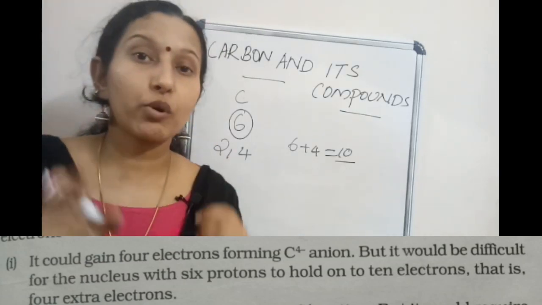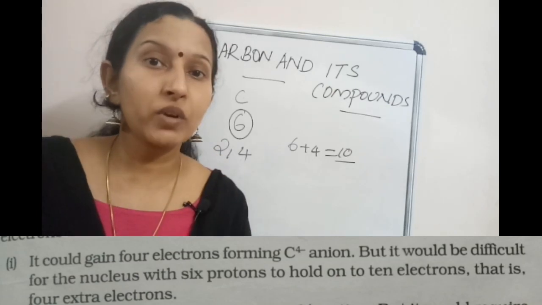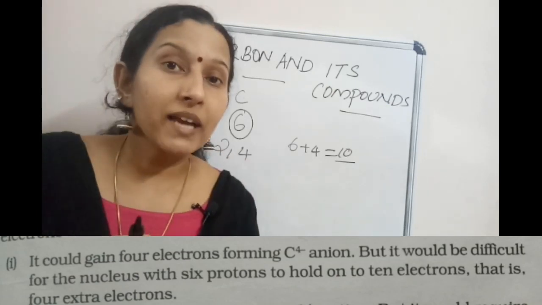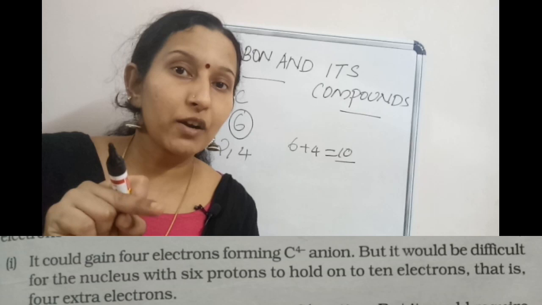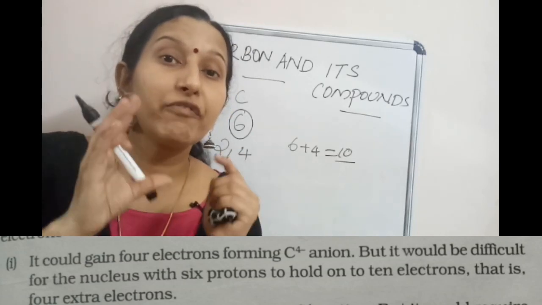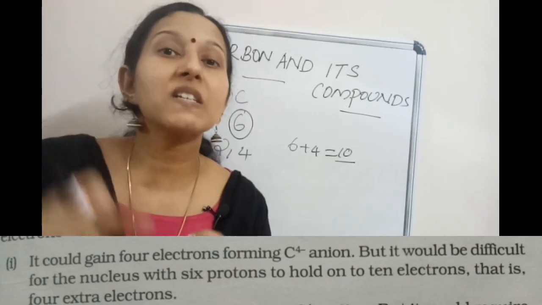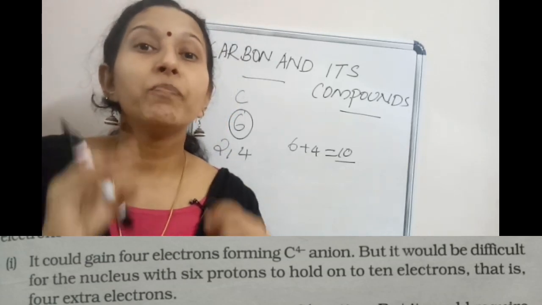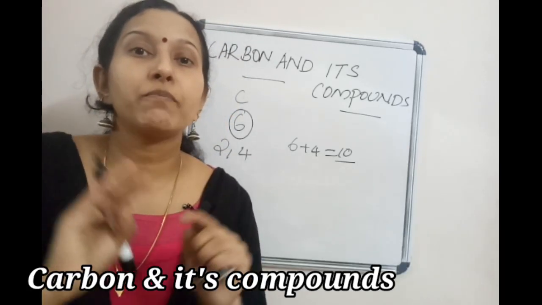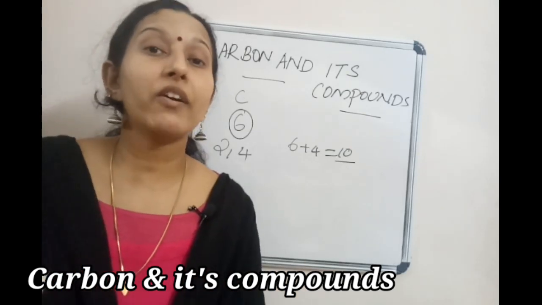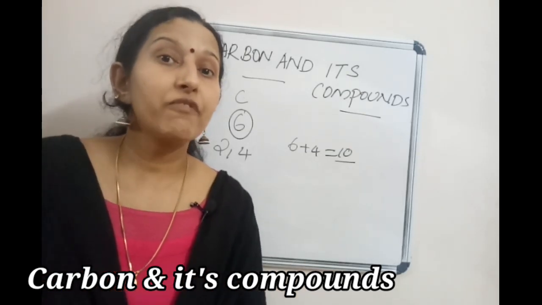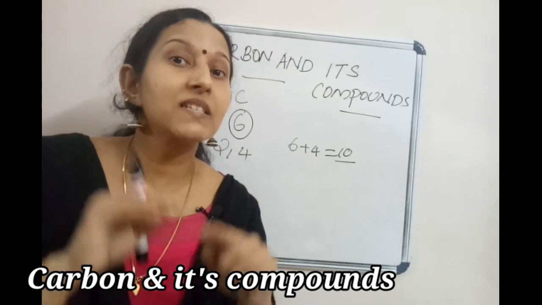Already I told you there are 6 protons in the nucleus, and when the carbon accepts 4 electrons, there should be 10 electrons. So it would be difficult for the nucleus with the 6 protons to hold these 10 electrons. That's why carbon cannot accept 4 electrons. Why can carbon not accept 4 electrons? Because if carbon accepts 4 electrons, there are 10 electrons.